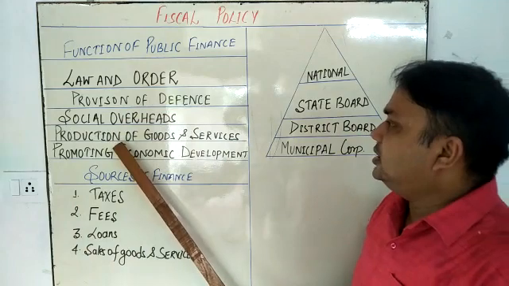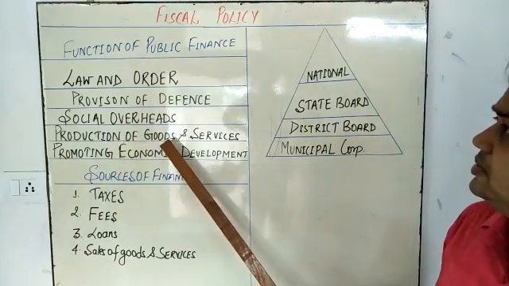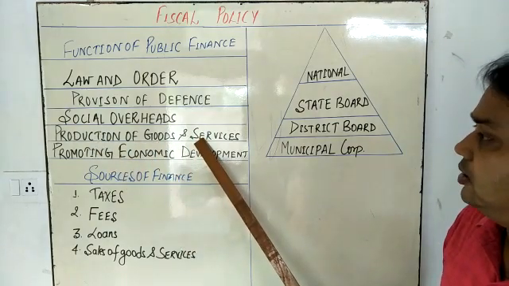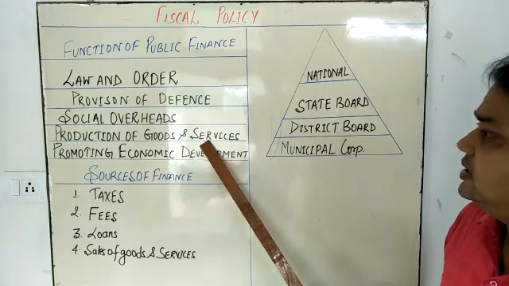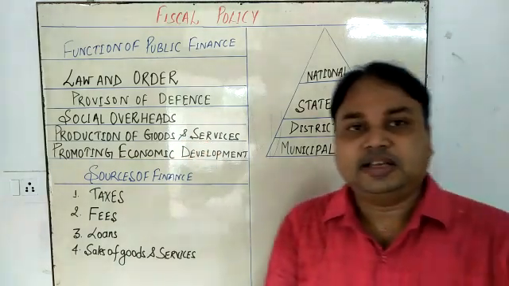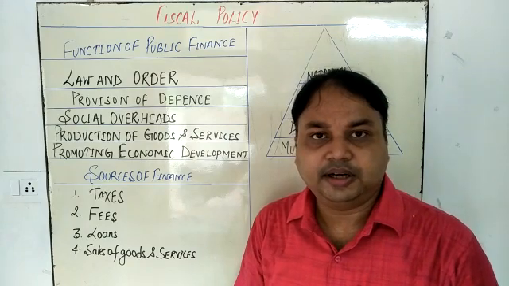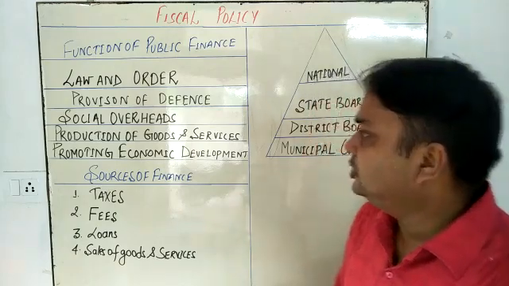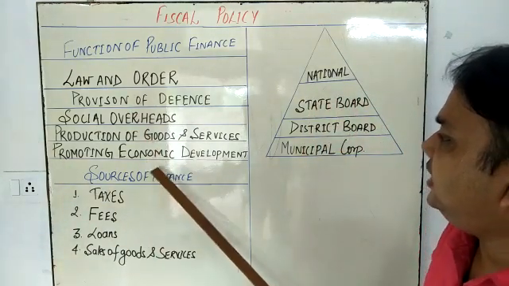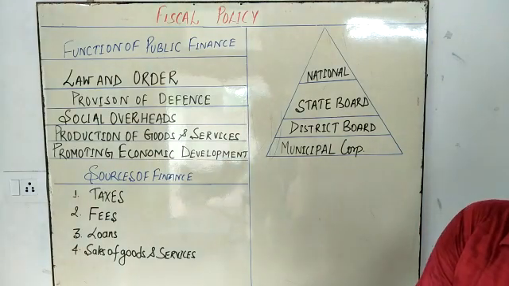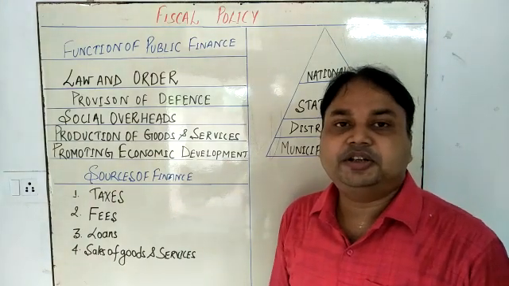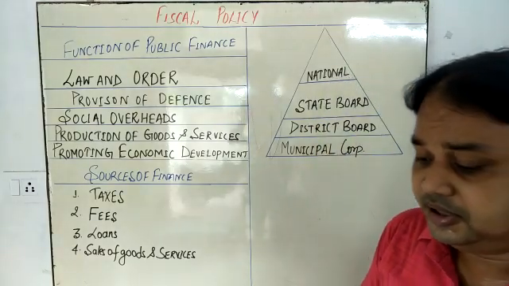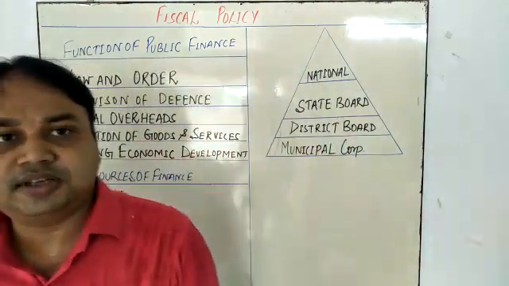Okay, now some factories and industries come under the government, that is called public sector unit. The production of goods and services comes under the goods and services production. So here is one example, BHEL, Bharat Heavy Electricals Limited. Okay, so you can say that SAIL, Steel Authority of India Limited. Now another point is economic development. So my dear student, what is the economic development? Economic development means creation of employment, reduction of poverty, population reductions, and any innovations come under this.